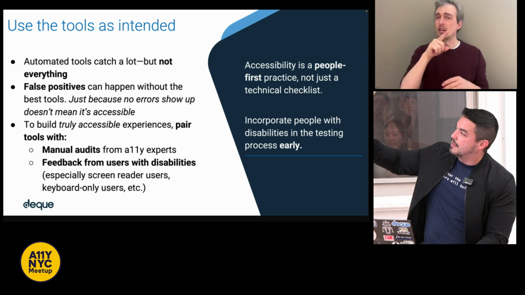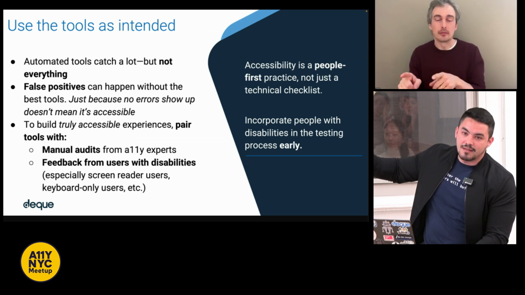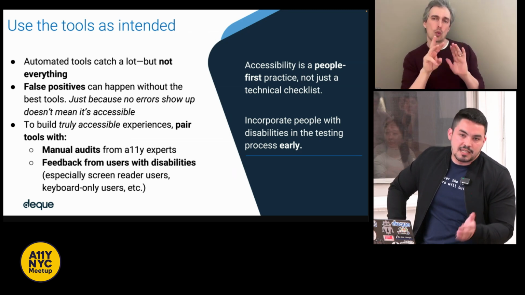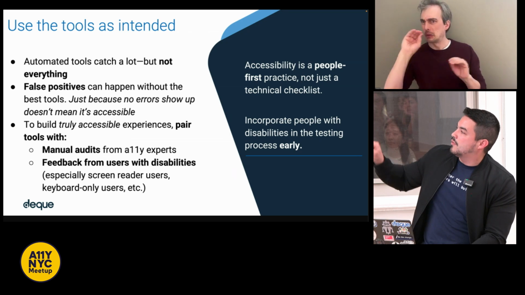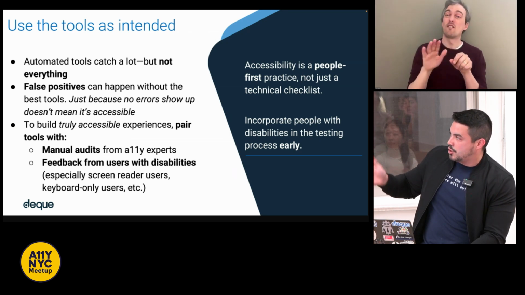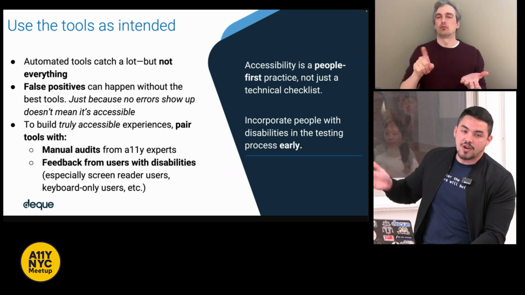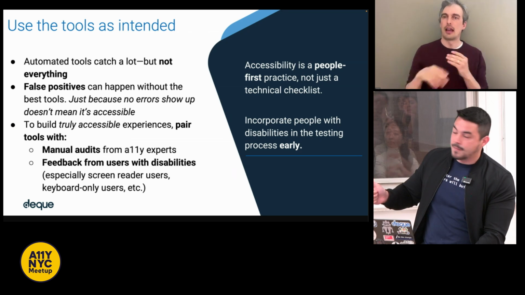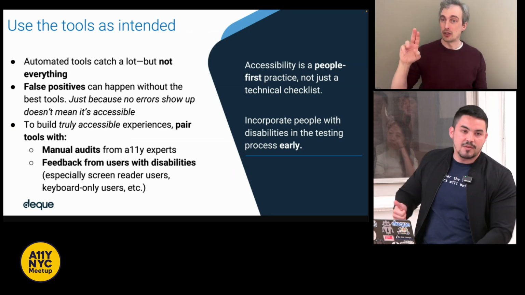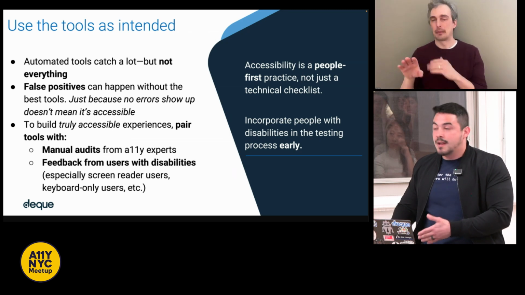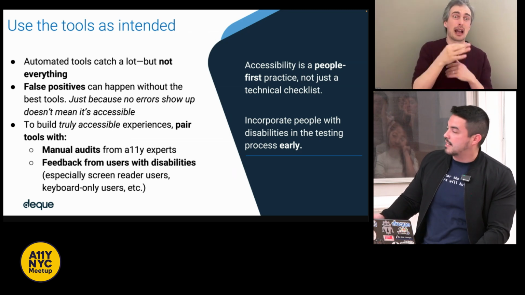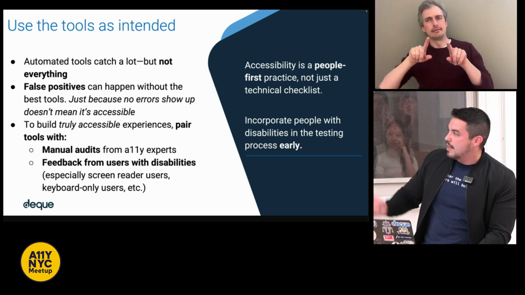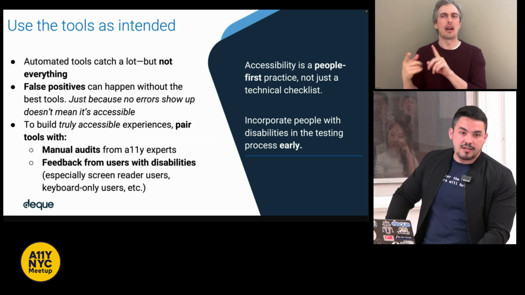And even if errors don't show up, that doesn't necessarily mean that the website is immediately accessible just because you have zero errors. So to build truly accessible experiences, you should pair it with manual audits from accessibility experts. And again, if you are an accessibility expert, that doesn't mean you can't use the tool. You should use the tool. But if you have the ability, use it with those experts. And then you need feedback from users with disabilities. And we have to see this more. Users with disabilities that use screen readers on the daily.